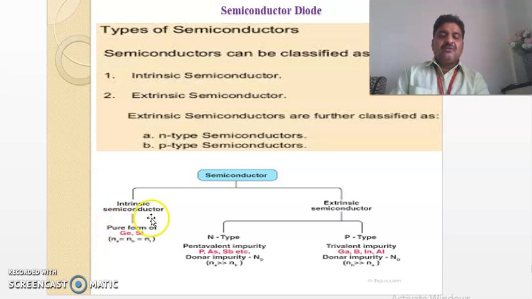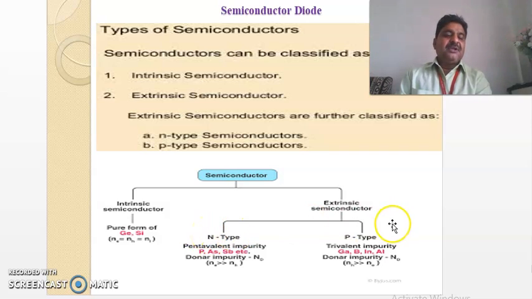then we will come to know that intrinsic semiconductors are pure forms of germanium, silicon, and so on. Whereas extrinsic semiconductors are of two types: N-type semiconductor and P-type semiconductor. Again, the question arises: what is N-type and what is P-type?